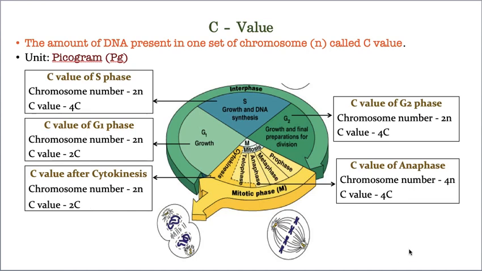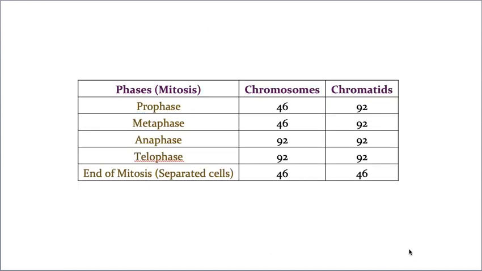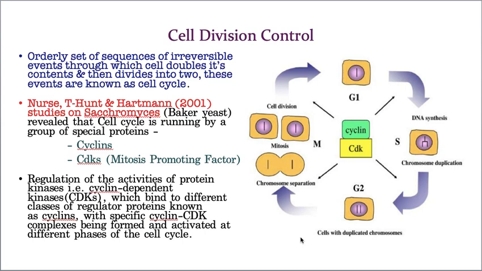Now let us take one more topic. It's not a topic, it's a part of a topic. These are the number of chromosomes and number of chromatids. You just go through these values and you will understand, because in the previous lecture I already explained all these values. Okay, now, cell division control.